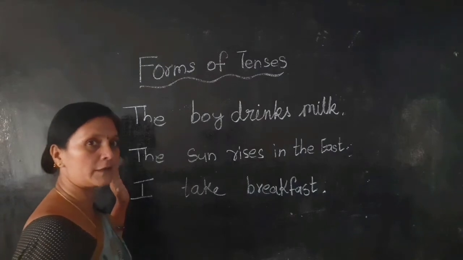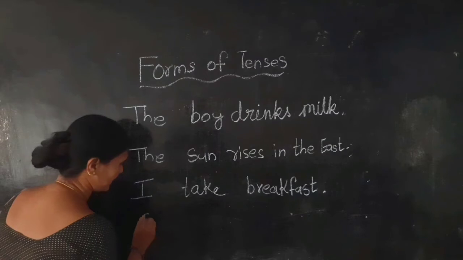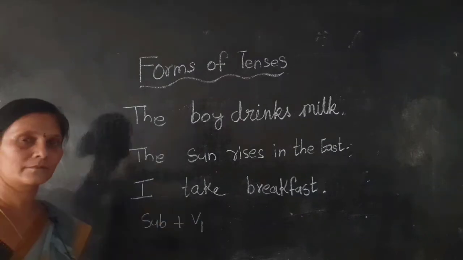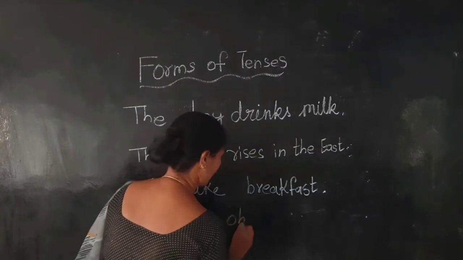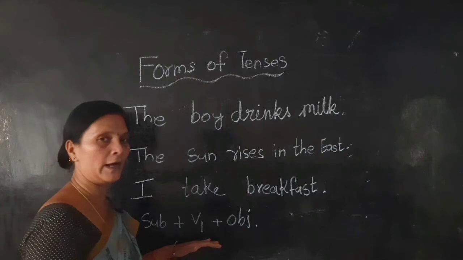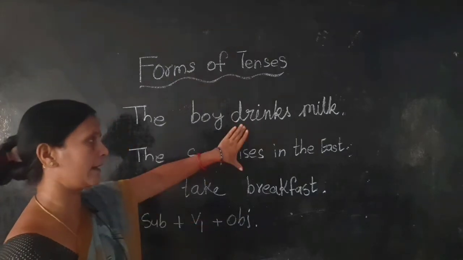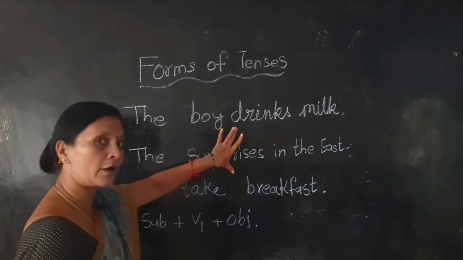What is the rule of this sentence? One rule is there. See, subject plus V1 plus object. Here the rule is subject, V1, object. V1 is see, drink, rise, take. These are the verb forms.